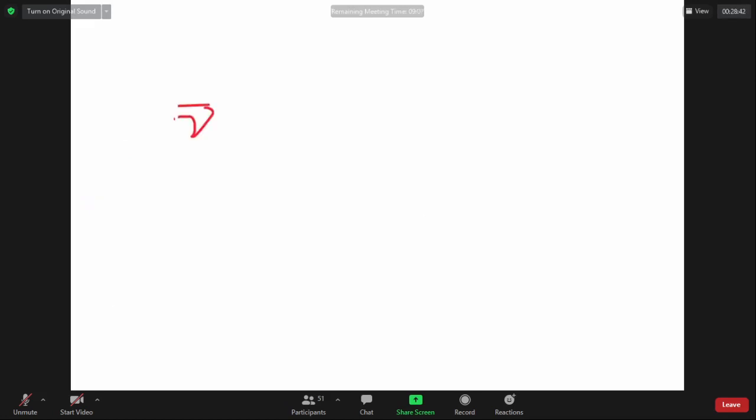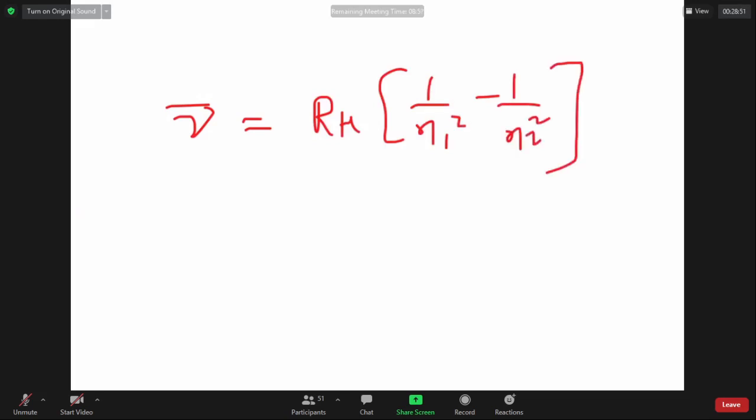In the hydrogen spectrum, the wave number as per Rydberg's equation is given by 1/n1² minus 1/n2².